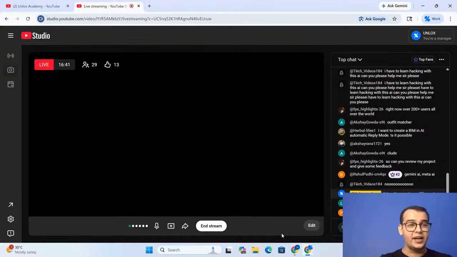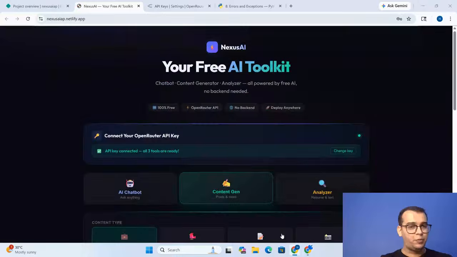To use Nexus AI, guys, you just have to create the OpenRouter API key. That's it. That API key will give you the identification, the AI bot, and the correct address as well. So just put your API key here, and that's it. Once you get the response, the API key is connected.